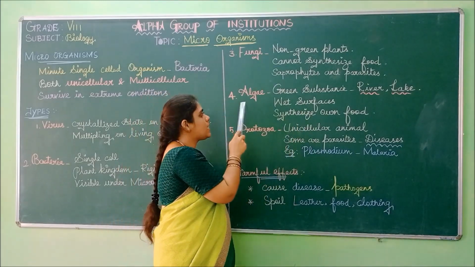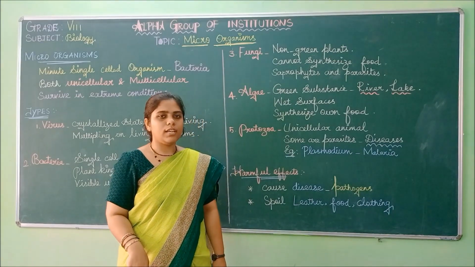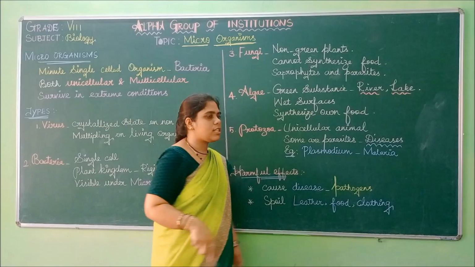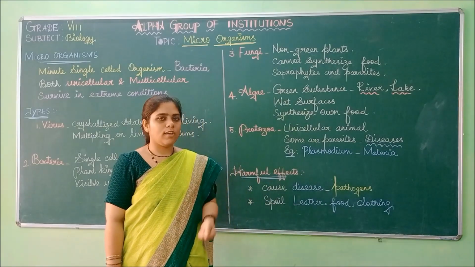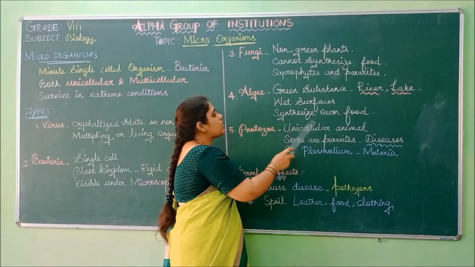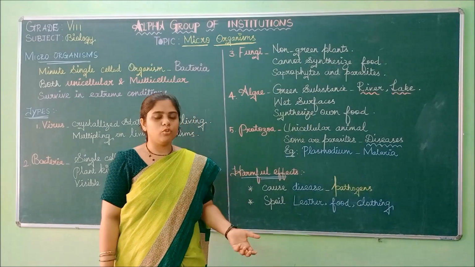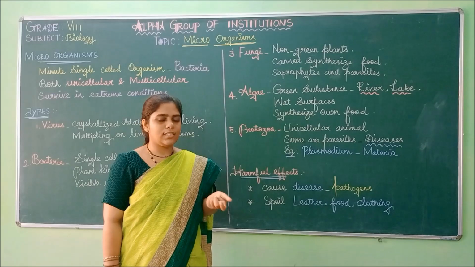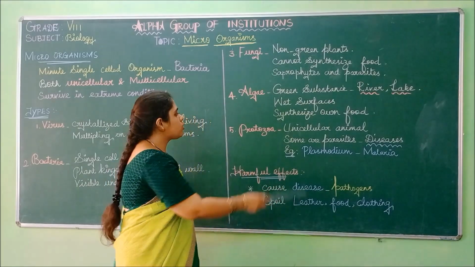And the fourth one is algae. Algae is a green substance that you can find on rivers and lakes. It will be present on wet surfaces where the moisture content is high, where it is wet always. In such places you can find algae, and it can synthesize its own food. That is because it has chlorophyll and is green in color. Through photosynthesis it can produce its own food.